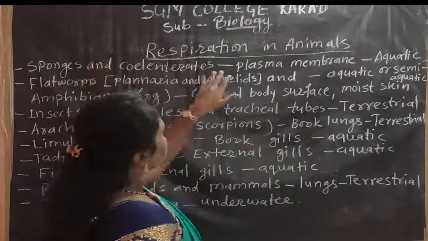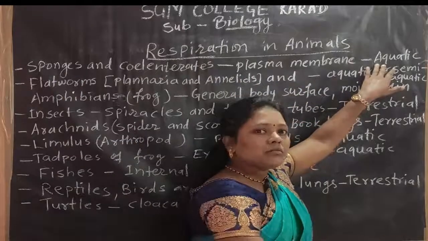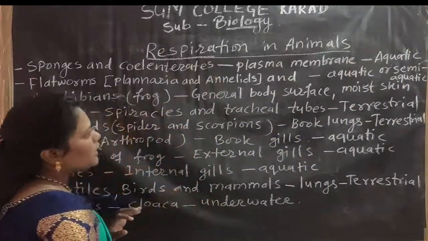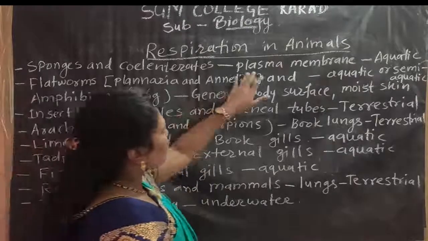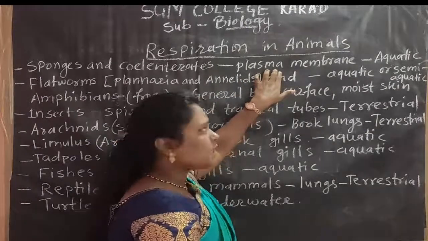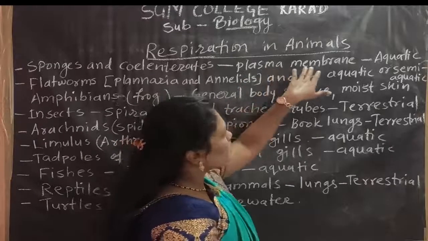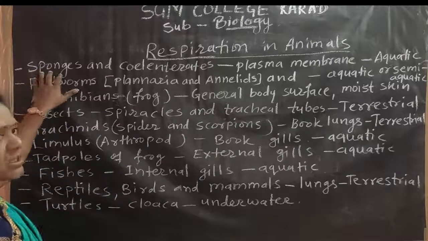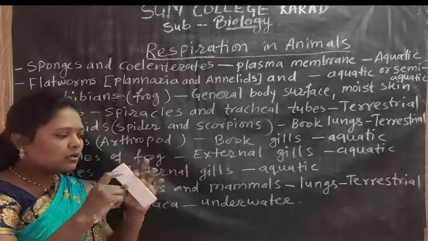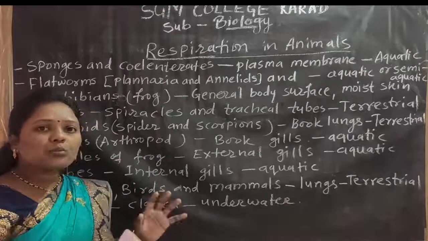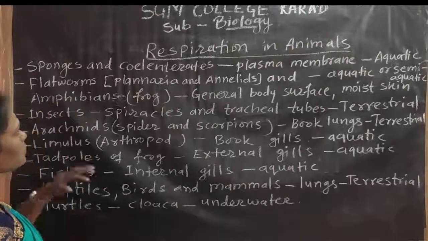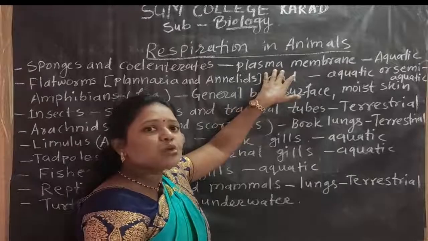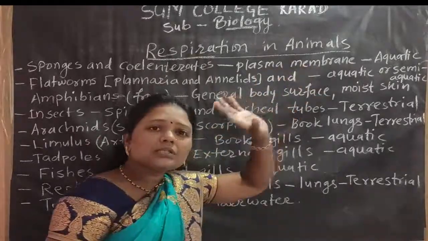So sponges and coelenterates live in water, that is, aquatic in habitation. With the help of aquatic habitation they have a particular respiratory organ, and this particular respiratory organ is known as the plasma membrane. On the body surface of sponges there is a particular opening, and that opening is known as ostia. On the surface of the ostia there is a small opening, known as the plasma membrane.